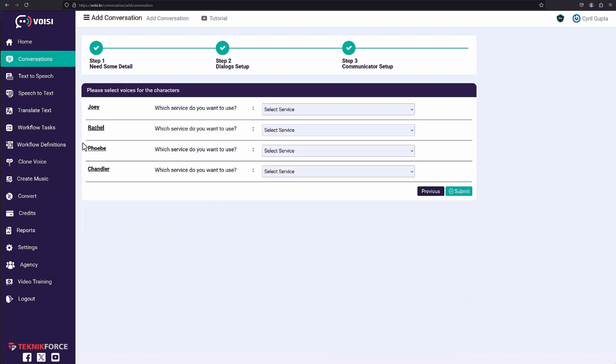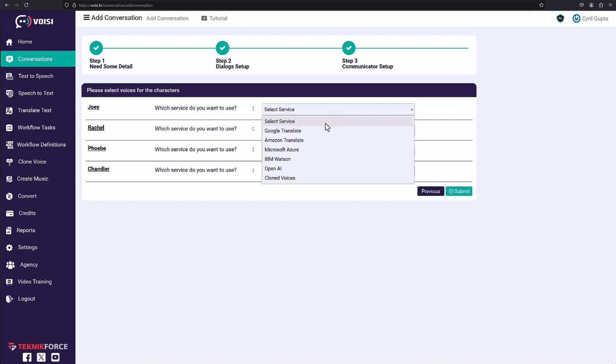Click on next step, and now you can select the voice for each person. And you know what? Voisi lets you select what the voice source is. You can select from all these providers' voices from Google, Amazon, Microsoft, IBM, OpenAI, and even your cloned voices. Yes, you can make a clone of your own voice, your friends' voices, and you can have a conversation created from your own voices using AI. That's the power of Voisi. Now, I will show you clone voices just a little bit later, how to clone the voices.